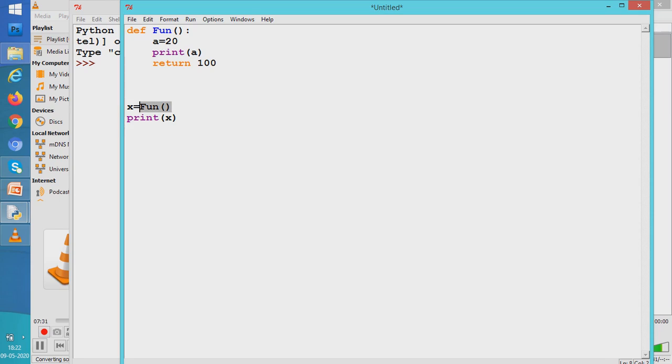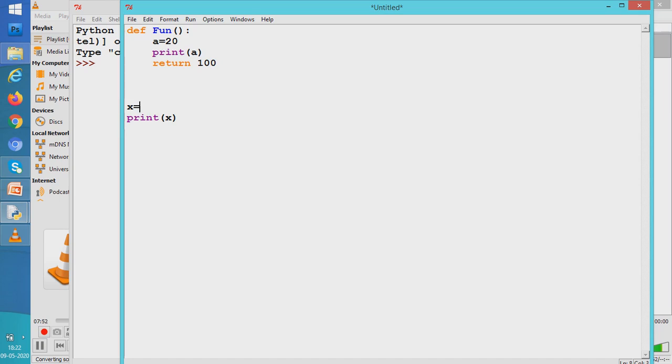Whatever value function fun returned, that got overwritten here like this. Internally, it is not going to overwrite the code. And whatever, here actually 100, whatever overwrote this given fun function line, that gets into x and x prints it.